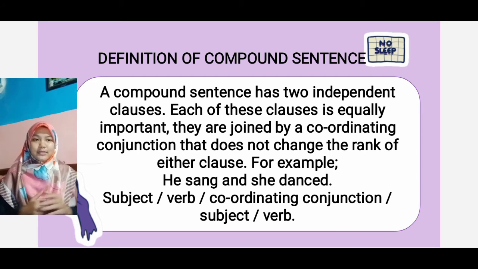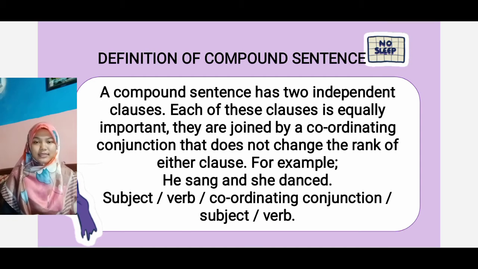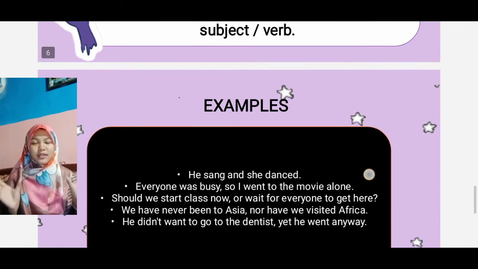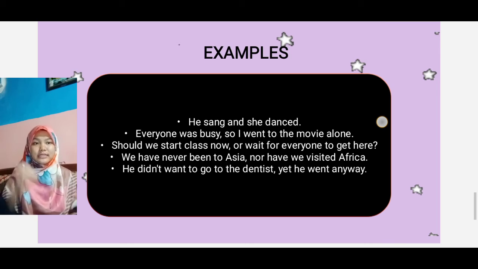Okay. For the example, he sang and she danced. So those are two independent clauses followed by the coordinating conjunction and. Both of them are independent clauses. Okay, next, everyone was busy, so I went to the movie alone.